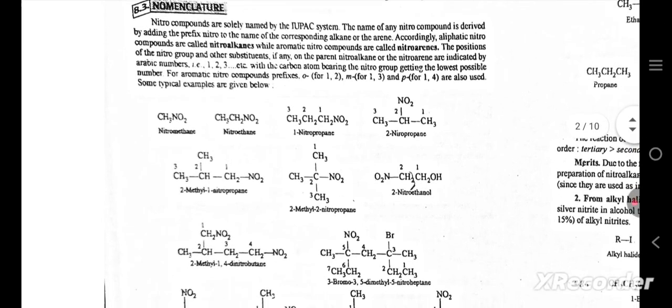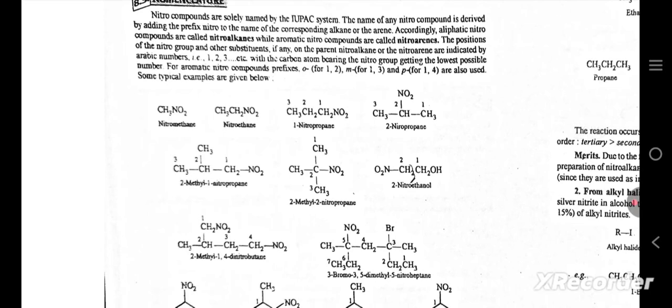Nomenclature. Nitro compounds are solely named by the IUPAC system. The name of any nitro compound is derived by adding the prefix nitro to the name of the corresponding alkane or the arene. Accordingly, aliphatic nitro compounds are called nitroalkanes, while aromatic nitro compounds are called nitroarenes. The positions of the nitro group and other substituents, if any, on the parent nitroalkane or the nitroarene are indicated by Arabic numbers 1, 2, 3, etc., with the carbon atom bearing the nitro group getting the lowest possible number.